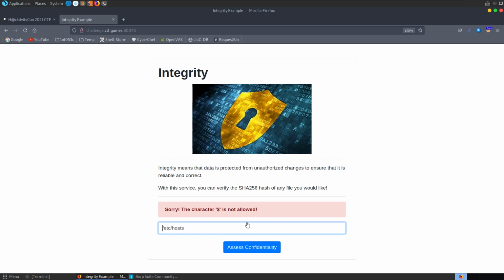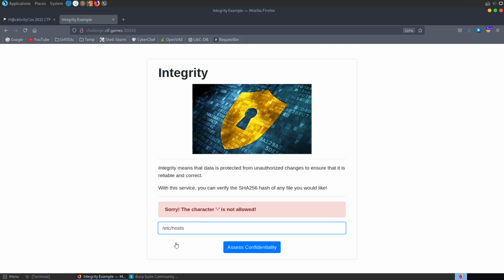I was hoping we'd be able to use a dash and maybe append to the SHA-256 command. I did a challenge a while ago where we were able to get the SHA-256 of each character in the flag file and then crack each of those hashes. So I thought it might have been similar. It's not, but let's have a look at how we can solve this.